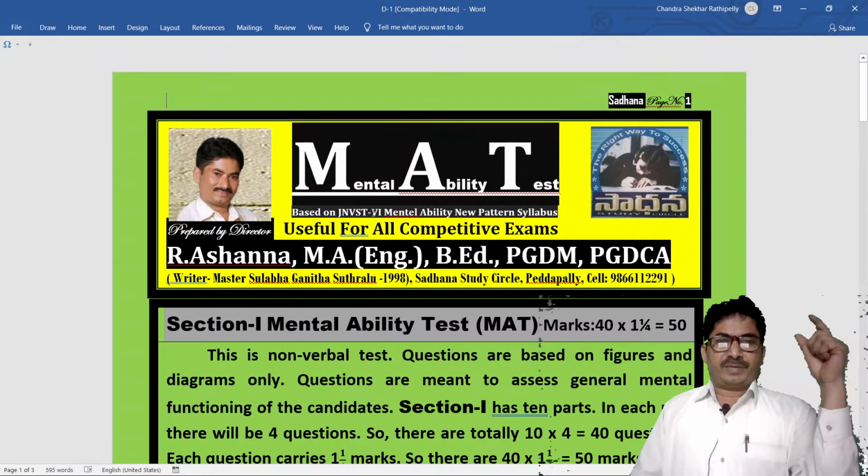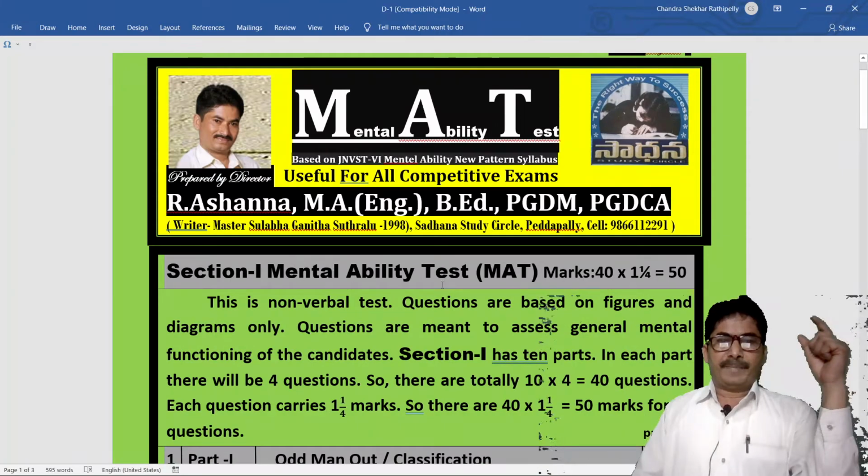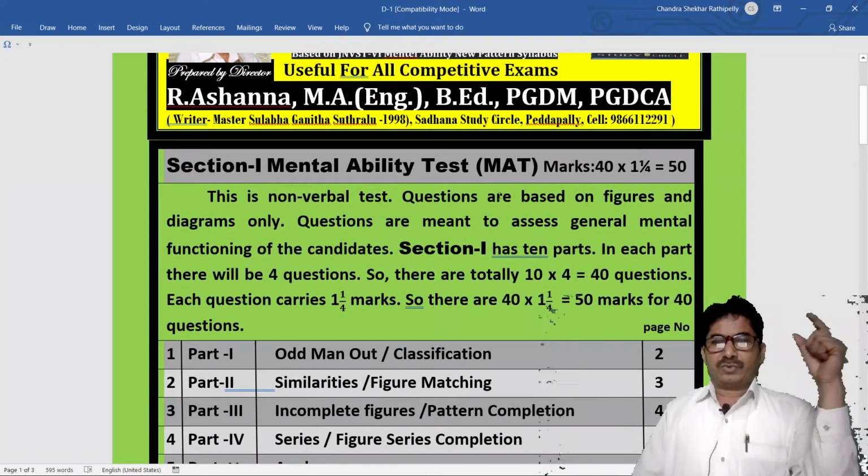In JNVST 6th class, we have Section 1, Mental Ability Test, that is MAT. There are 40 questions. Each question carries 1 and quarter marks. So 40 into 1 and quarter marks is equal to 50 marks. This is a non-verbal test. Questions are based on figures and diagrams only. Questions are meant to assess general mental functioning of the candidates.